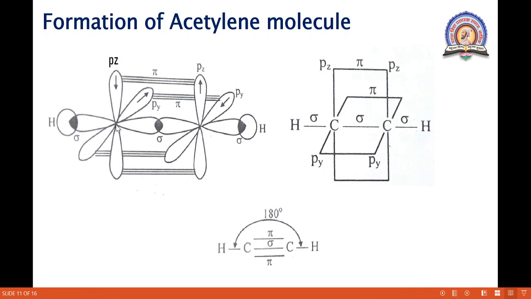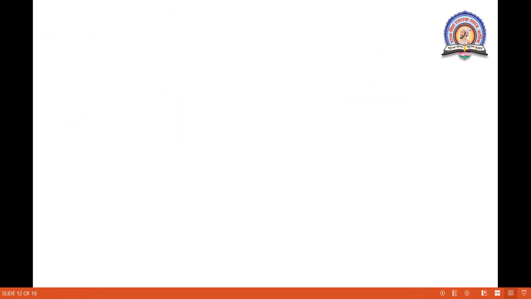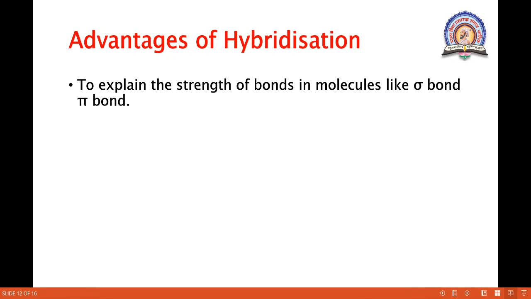Okay, so this is the representation and the angle is 180 degrees. Okay, here also the representation is given. So this is the acetylene molecule. It shows sp hybridization.